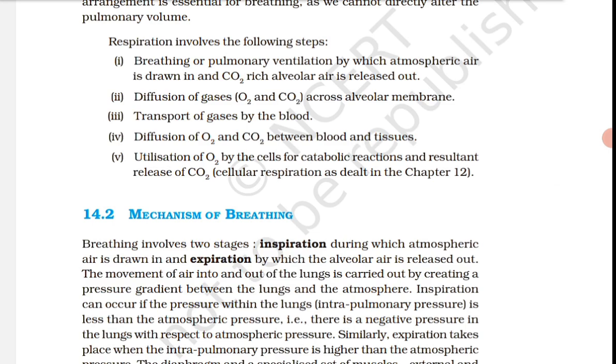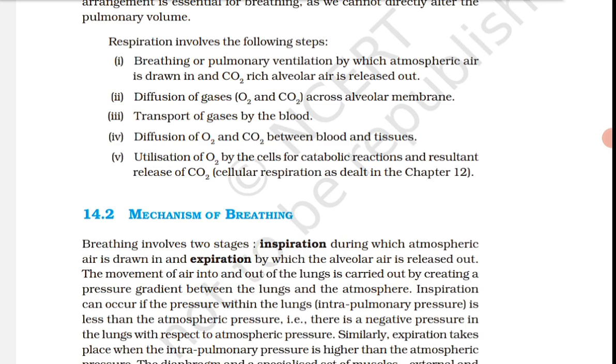The conducting part transports the atmospheric air to the alveoli, clears it from the foreign particles, humidifies it, and also brings the air to body temperature. Exchange part is the site of actual diffusion of O2 and CO2 between blood and atmospheric air.